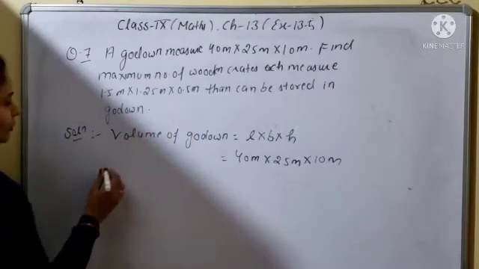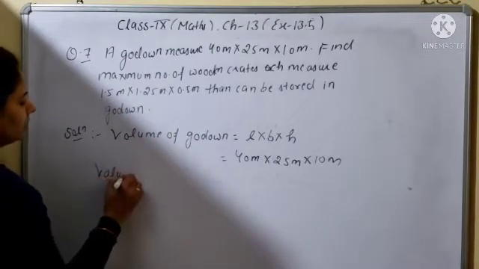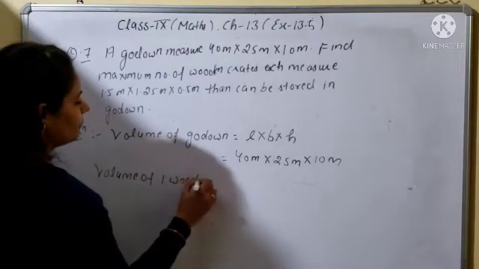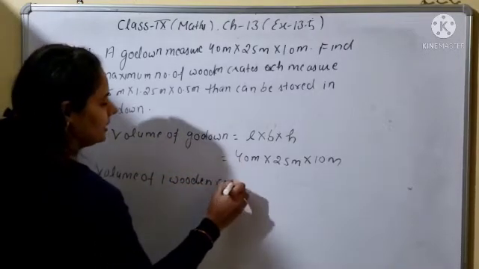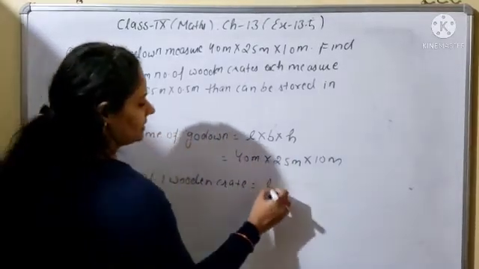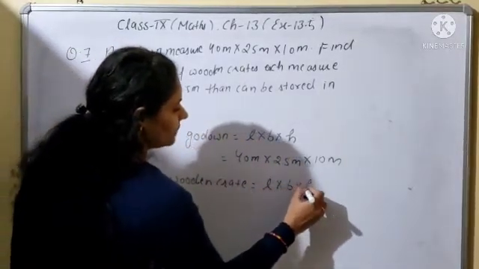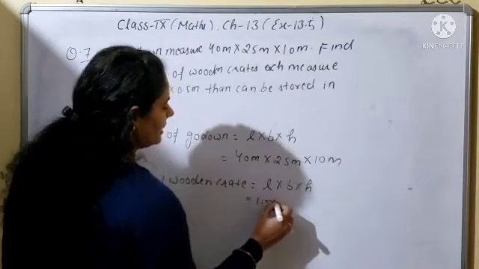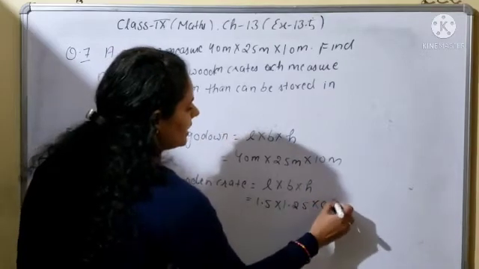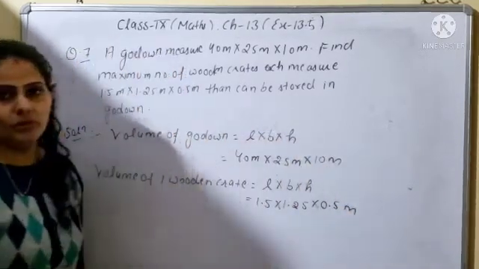Now volume of one wooden crate. It will be equal to length into breadth into height, the measures given: 1.5 meter into 1.25 into 0.5 meter. So this one will be the volume of the crate.